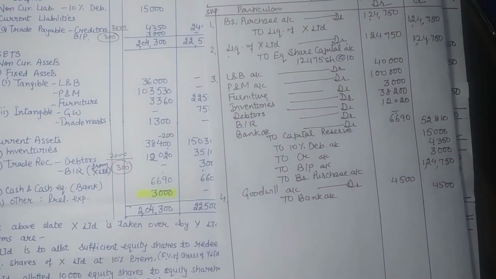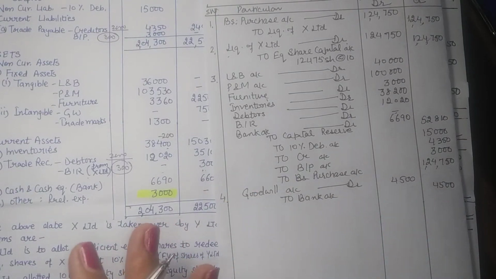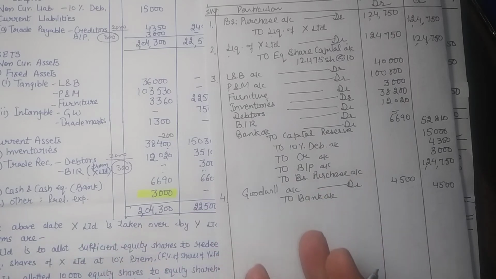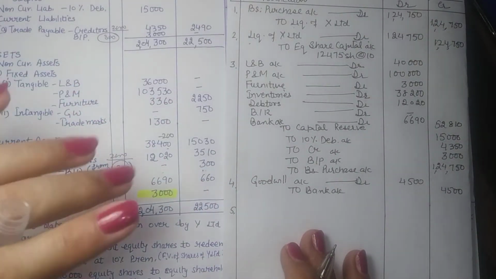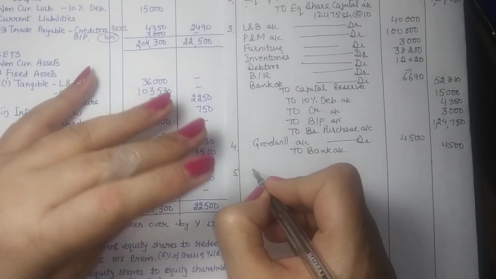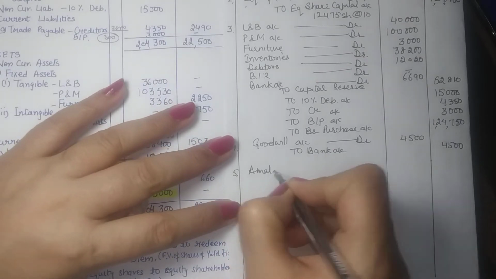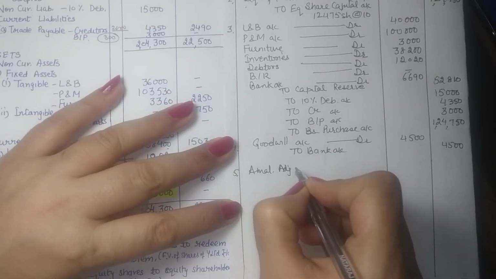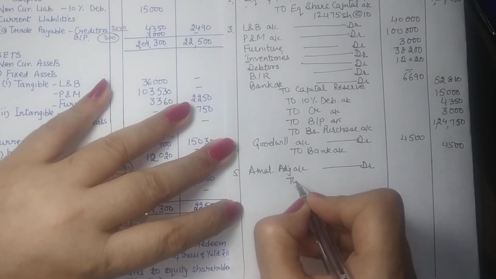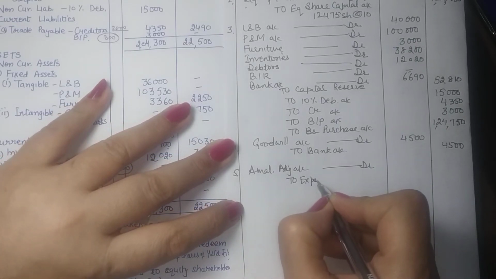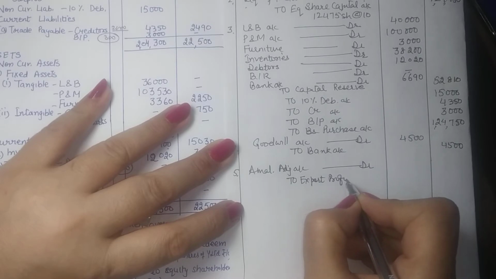Then you are to record their own expenses, if any, paid by the company. Y Limited is an existing company, it doesn't have any preliminary expenses right now. Then you are to make provision for the statutory reserve, which in this case was export profit reserve. So we shall be passing entry amalgamation adjustment account debit to statutory reserve by the name export profit reserve.